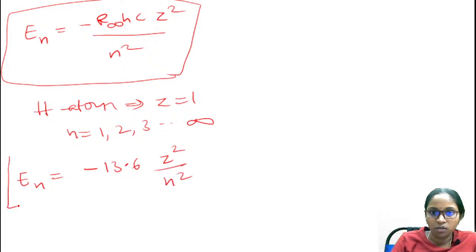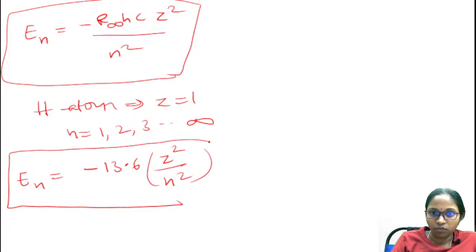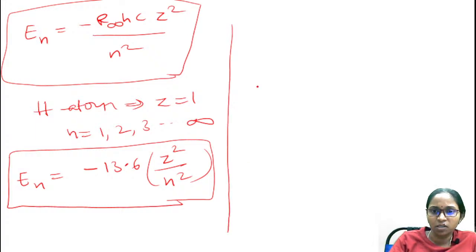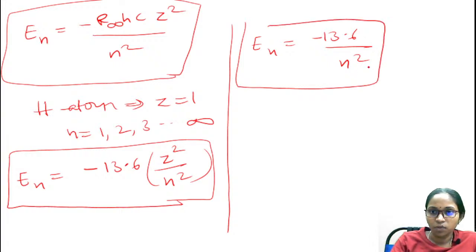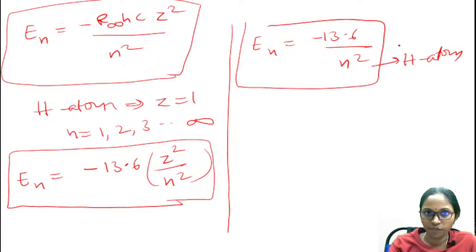This equation is valid for any single electron atom. And for hydrogen atom, the energy is equal to minus 13.6 by n square, if you substitute the z value. You have to remember all these equations.